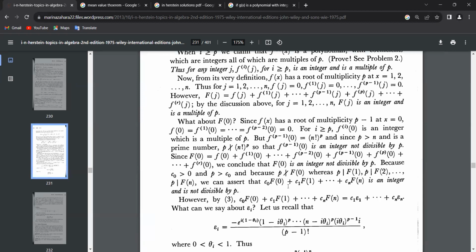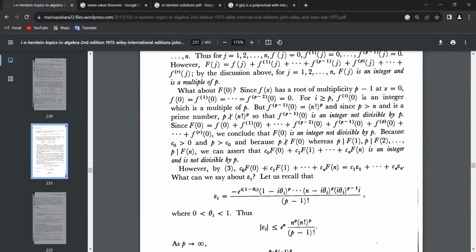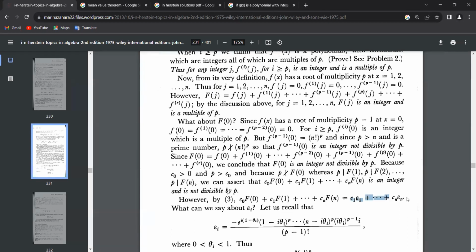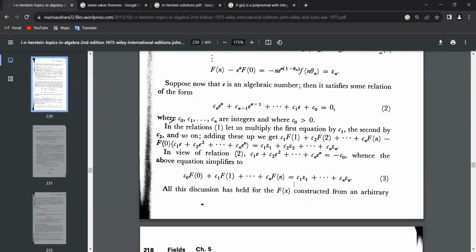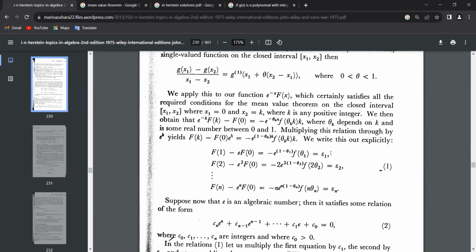So we have come to the conclusion that this entire expression is an integer, but not divisible by p. But we know that it is equal to this. Now we are back to epsilon i, which is this. What he has done is go back to the definition and plug in the Hermite polynomial for f.